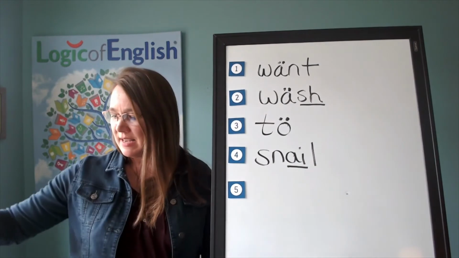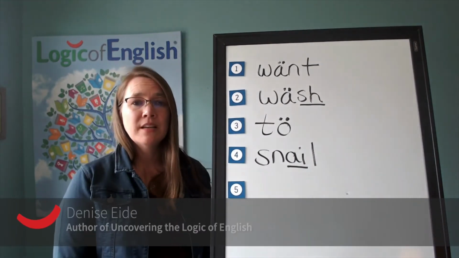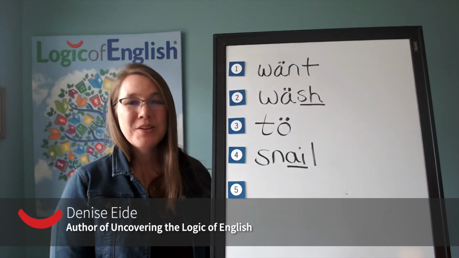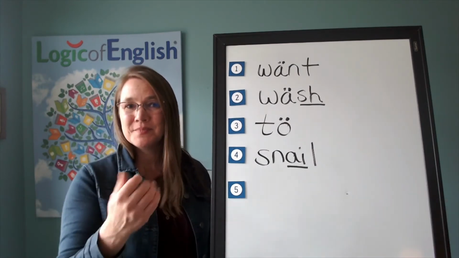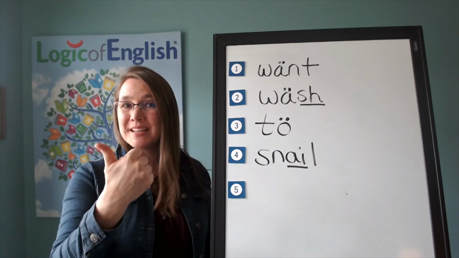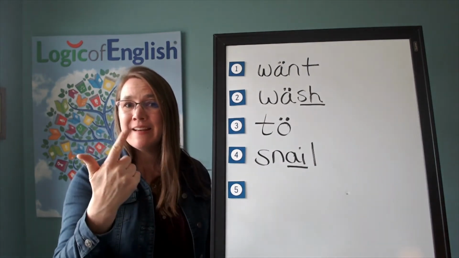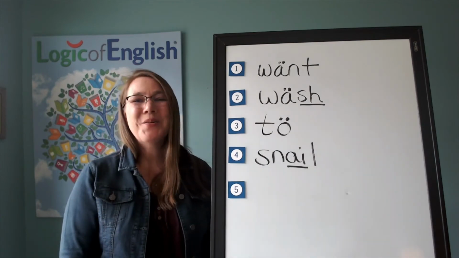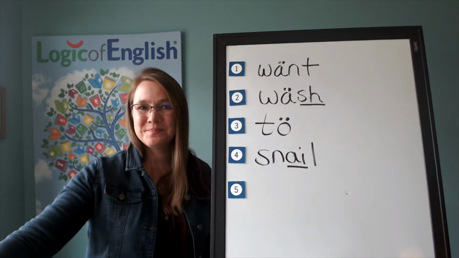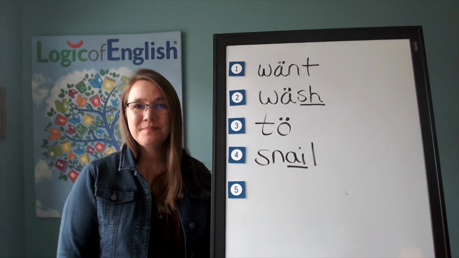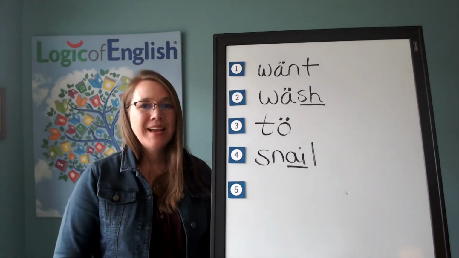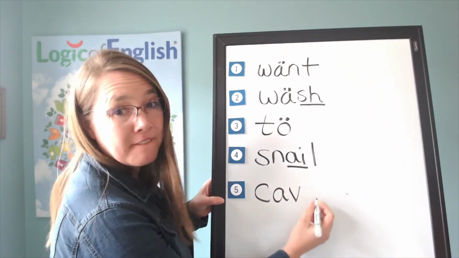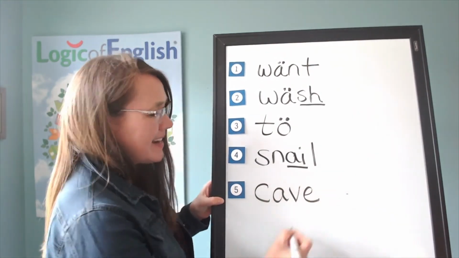Very good. The last word is cave. There is a cave in those rocks. Cave. Go ahead and say cave. Let's sound it out. K, a, v, silent final E. Go ahead and write cave. Help me to write it. K, a, v, silent final E.